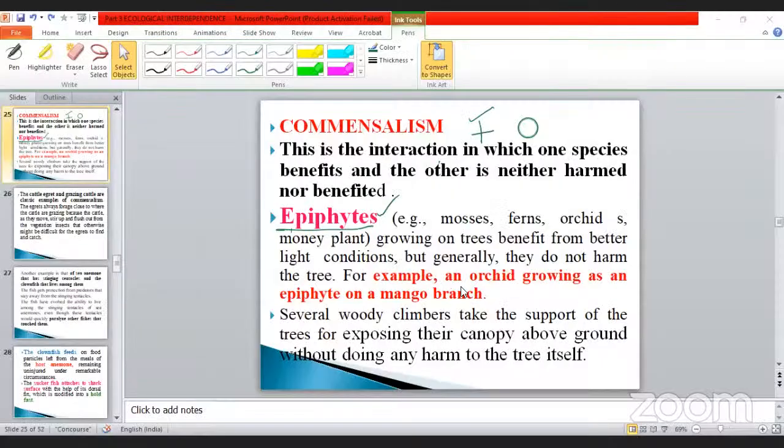See this one? So epiphyte. For example, an orchid growing as an epiphyte on a mango branch. Then several woody climbers take support of the trees for exposing their canopy above the ground without doing any harm to the tree itself. This is another point. So here also, hanging on the tree, it will not touch the ground. So this is the second point.